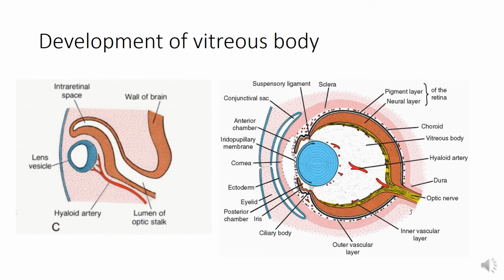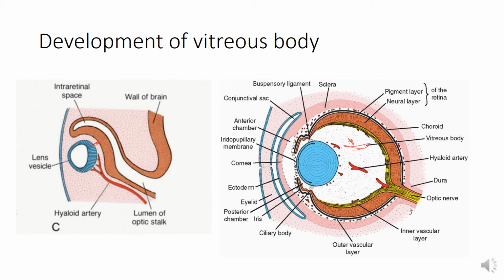The development of vitreous body. Initially, the lens vesicle and the inner layer of optic cup, that is the developing neuronal retina, are in contact with each other. You can see here very little space between them. However, later they draw apart but remain connected by a network of delicate cytoplasmic processes, which is known as the primary vitreous body. So here is the primary vitreous body.